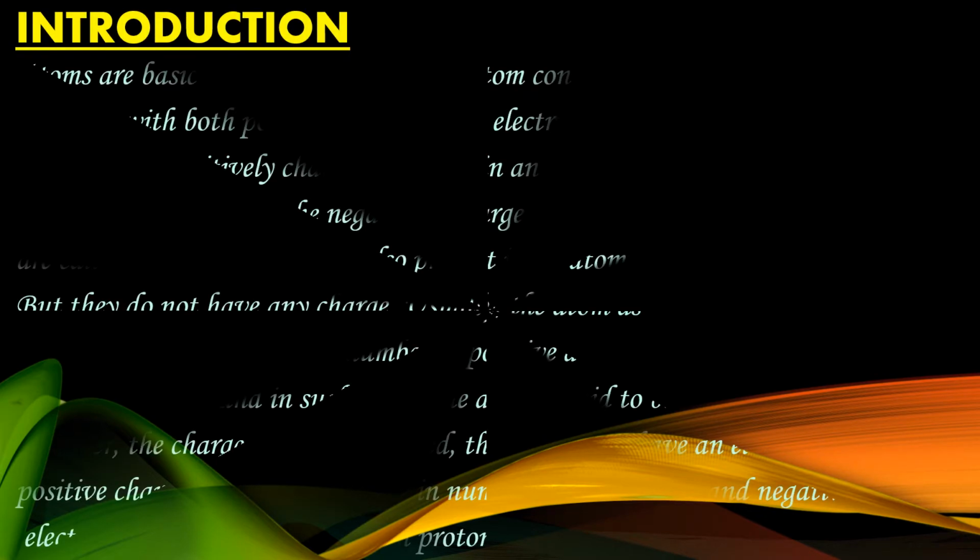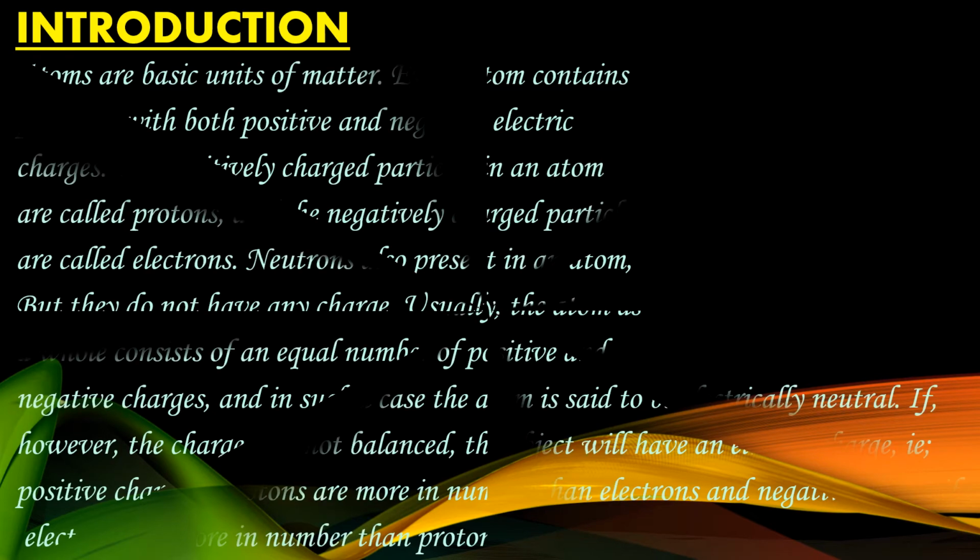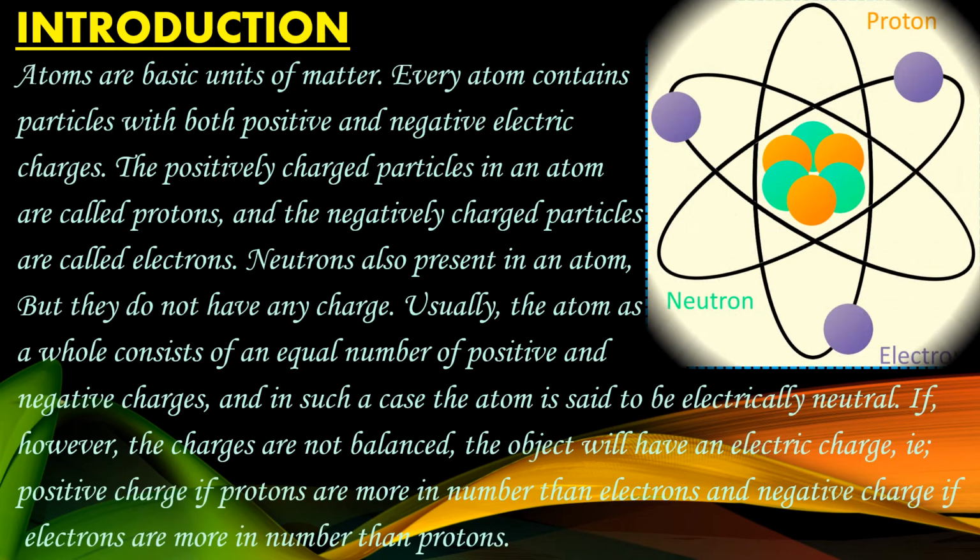Children, before discussing electric charges, we will see the basic structure of matter. Atoms are the basic units or the building blocks of matter. Every atom contains three particles: a positively charged particle called proton, a negatively charged particle called electron, and a chargeless particle called neutron. These three particles are present in all the atoms.